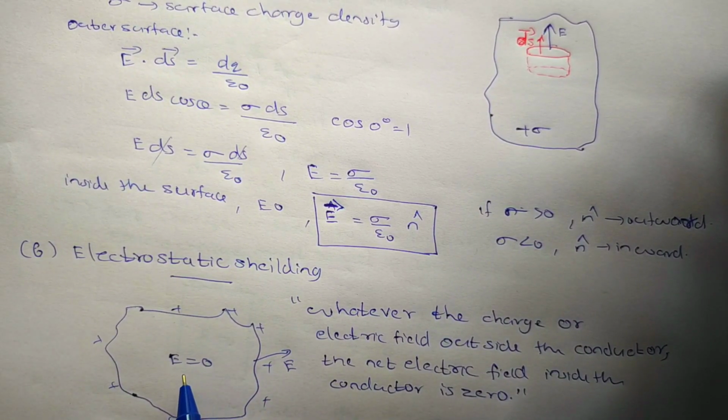In a closed conductor, the net charge inside is 0. The same is the case for a house: during lightning it is better to stay inside a house, because the house acts like a closed conductor. Any discharge is present only over the surface, and there is no net electric field inside the house. So we are not affected by the external electric field. We are shielded, we are protected. So this property is called electrostatic shielding. These are the properties of an electrostatic conductor. Clear?